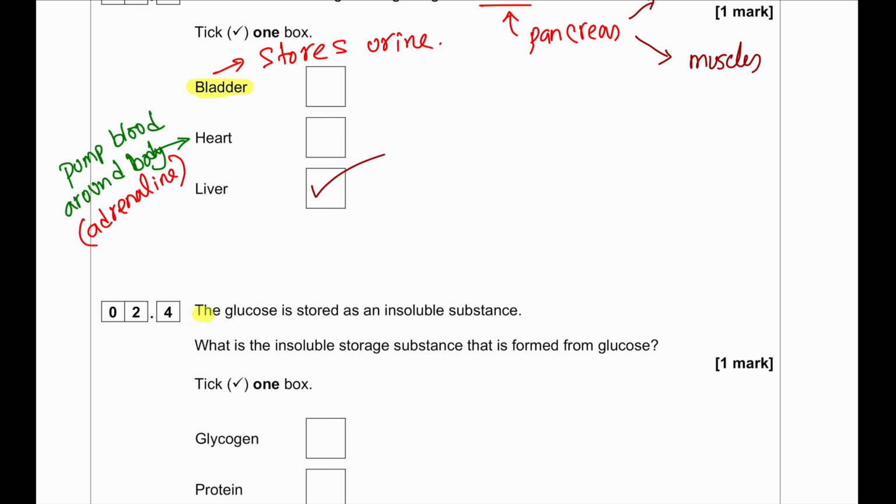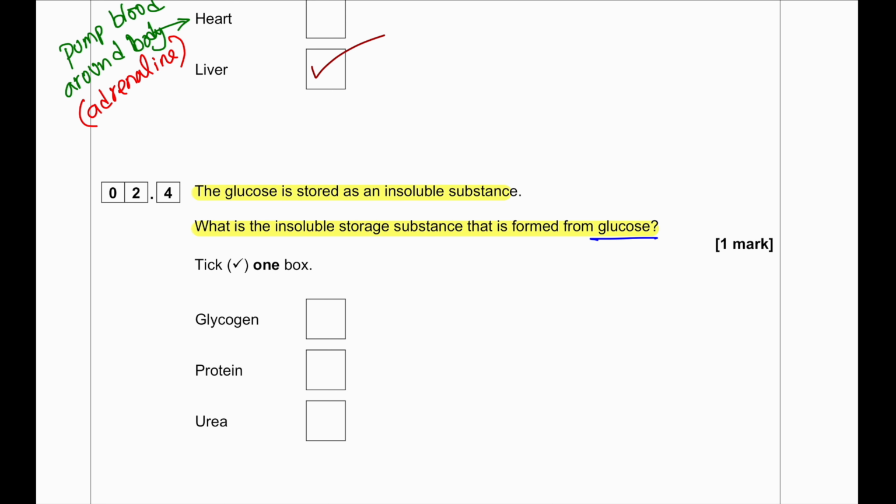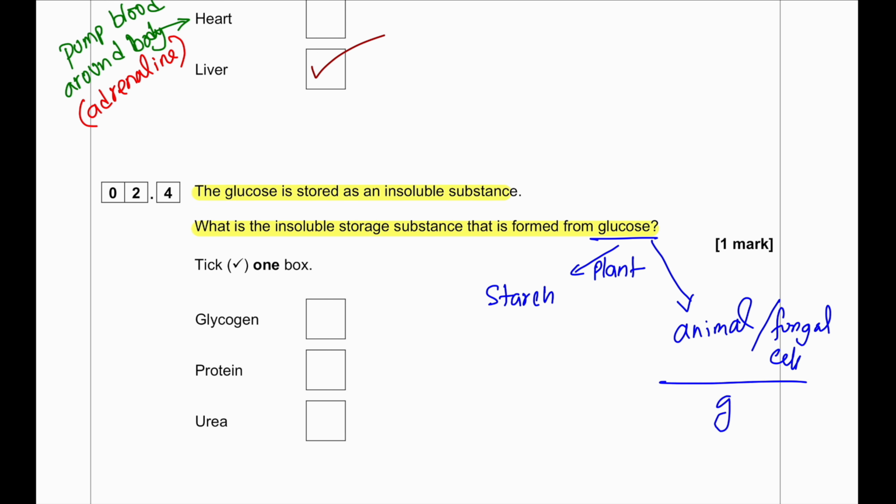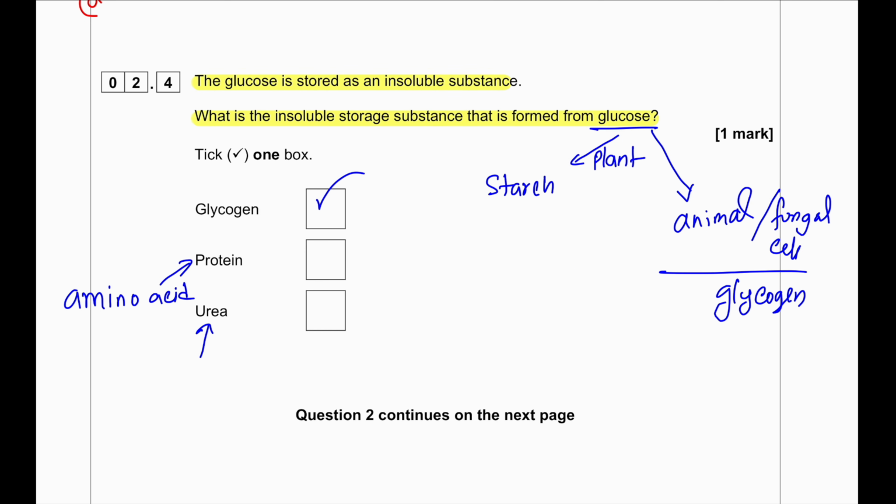Glucose is stored as an insoluble substance. What is the insoluble storage substance that is formed from glucose? Now, in plants, glucose can produce starch. However, in animal and fungal cells, glucose is stored as glycogen. Protein is not the correct answer because it is made from amino acids, and urea is a product of deamination of amino acids, so we will call it a waste product.